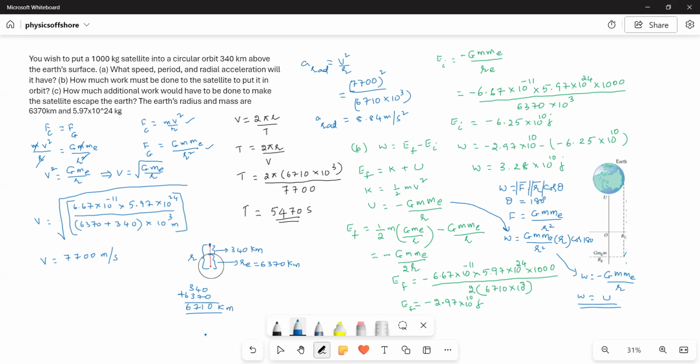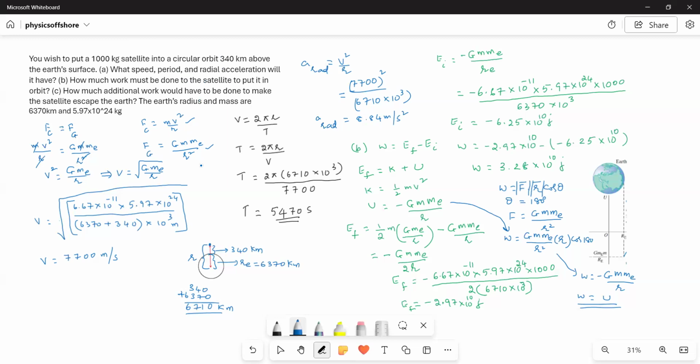Now, what is the principle behind this problem? When you are putting the satellite into orbit, a centripetal force is required for the satellite to orbit around the Earth. Where does that centripetal force come from? It comes from the gravitational force.